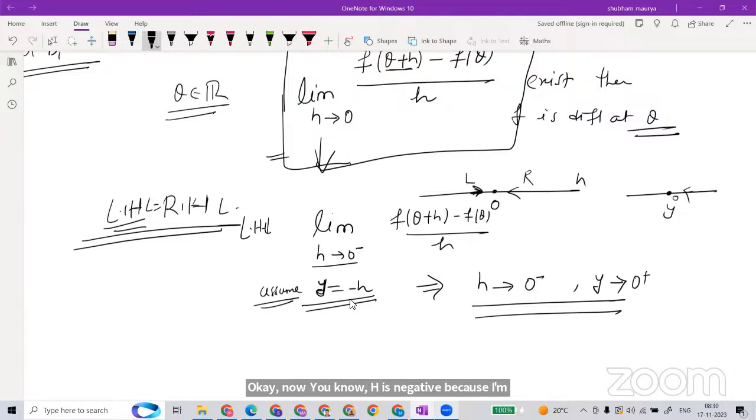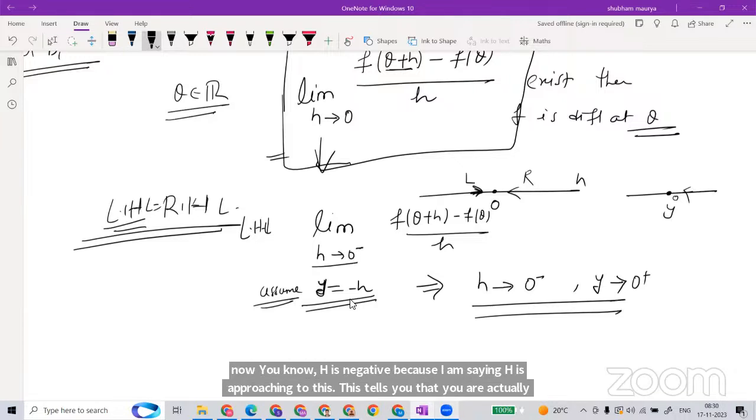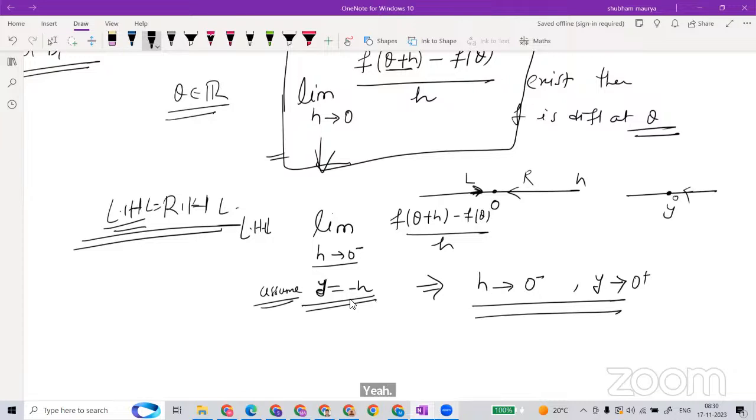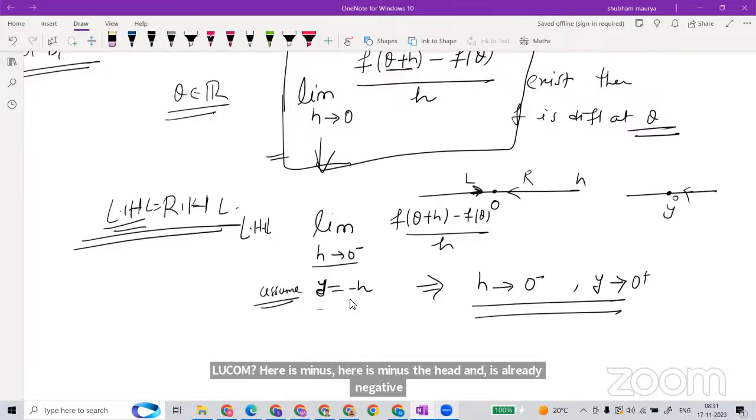This tells you that H is negative here, a negative number, less than 0. Now H is negative and I'm making it minus H. So what will the whole thing become? Here is a minus ahead and H is already negative, so it will become positive.